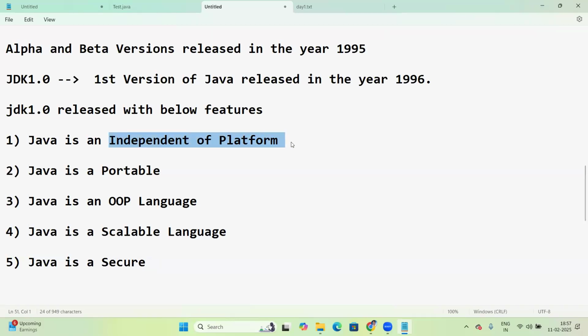We'll discuss this topic next, once we start Java. Today is just a Java overview, and tomorrow we start the actual subject, so we'll discuss it clearly then.